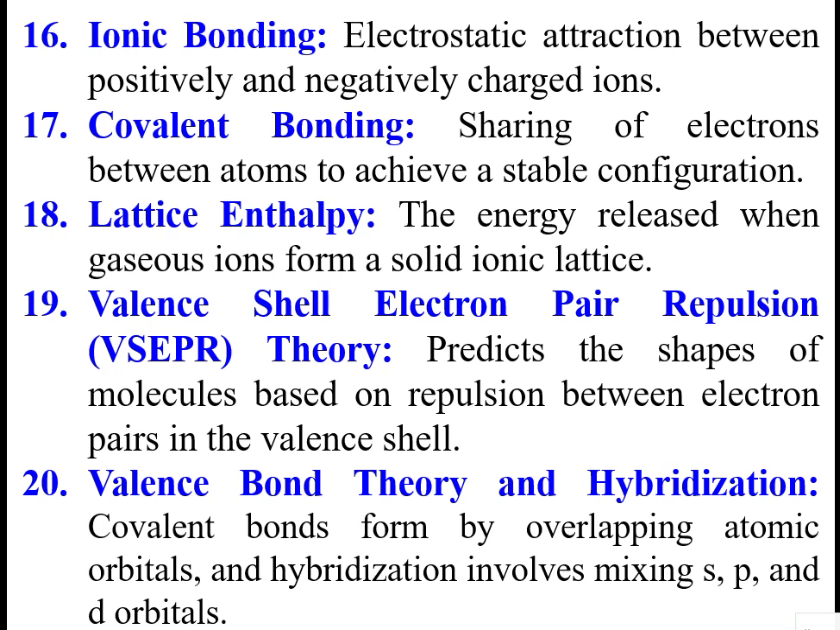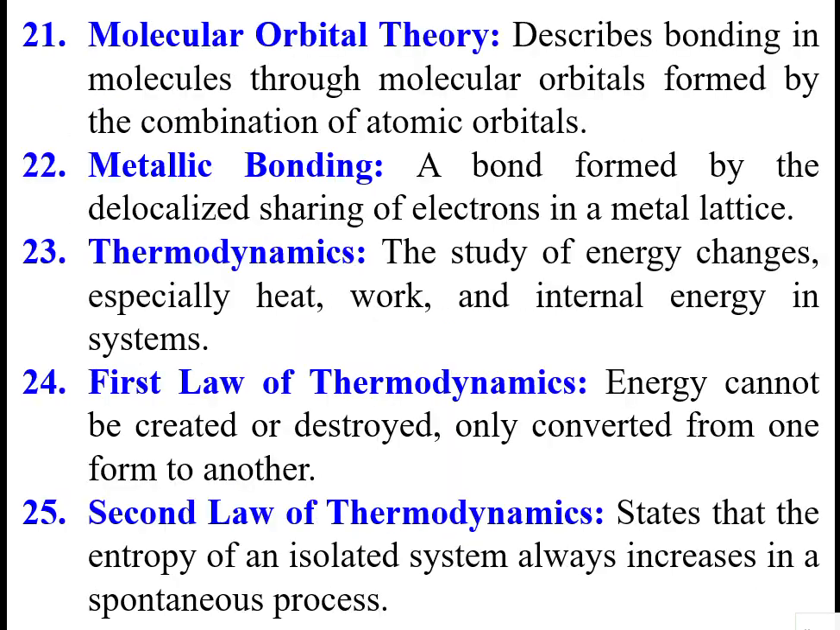Then valence shell electron pair repulsion. In the outermost electron shell, electron pairs are there. They repel each other because they have the same charge. So it predicts the shapes of molecules based on repulsion between electron pairs in the valence shell. Valence bond theory and hybridization: covalent bonds are formed by overlapping atomic orbitals, and hybridization takes place, mixing s, p and d orbitals. As a result, hybridized molecules will be formed.